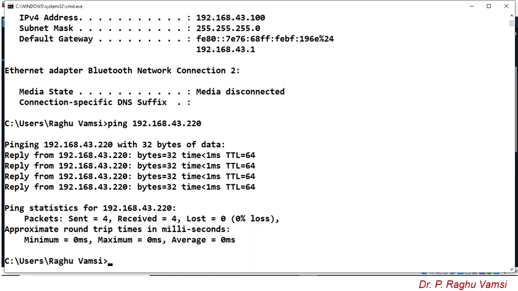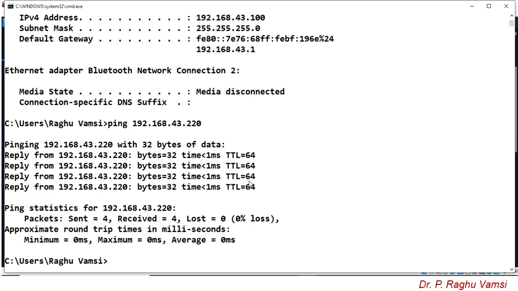So one important thing you must remember here is, while pinging, the reply will be received from the IP address that we have pinged. Here bytes 32, that is, a 32 byte reply has been received. Time to get that reply is less than 1 millisecond. Here TTL, time to live, is equal to 64.